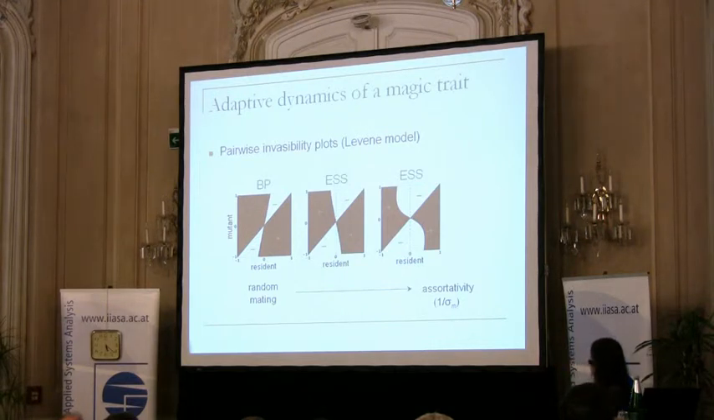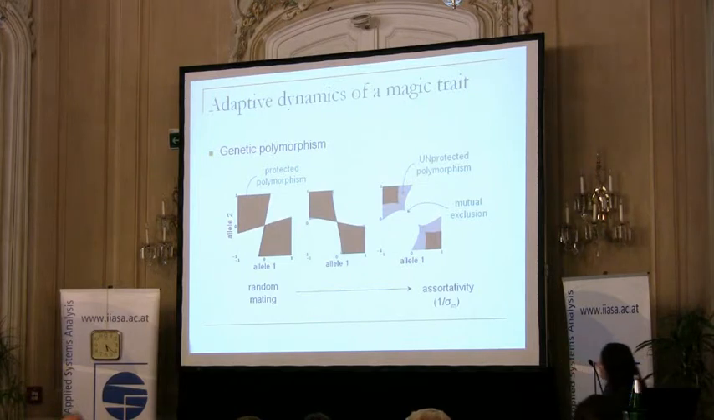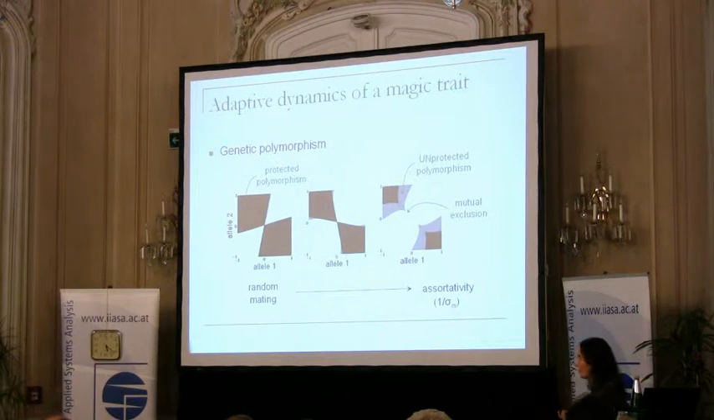And finally, if we look at a high level of assortativity, then basically we still have an ESS, but still the shape of the pairwise invisibility plot changes, and the significance of that is shown here. These plots don't simply look at invisibility, but mutual invisibility. So can one allele invade the other, and the other invade the first? So is there protected polymorphism?